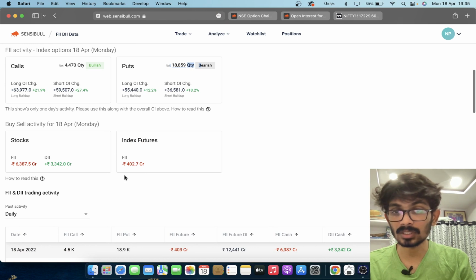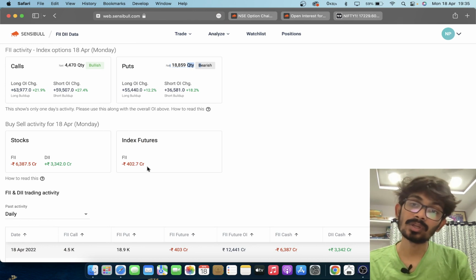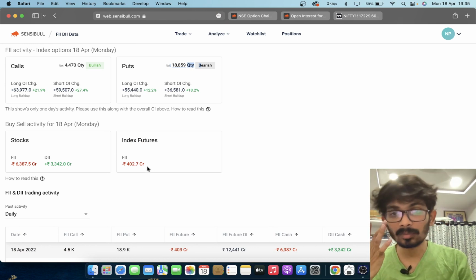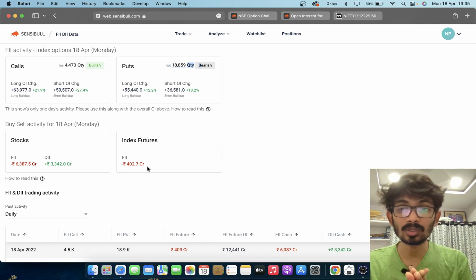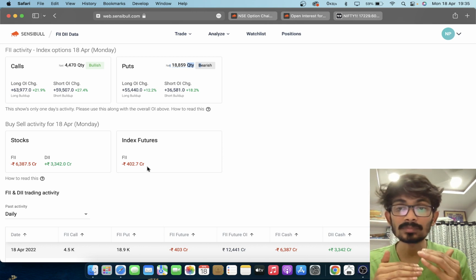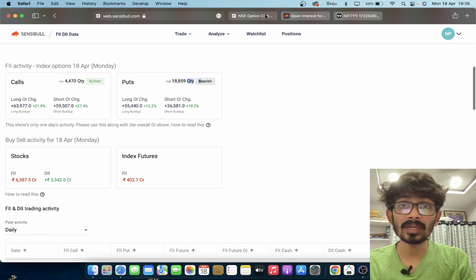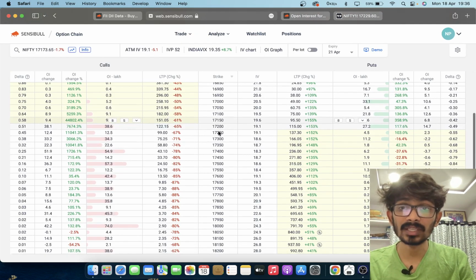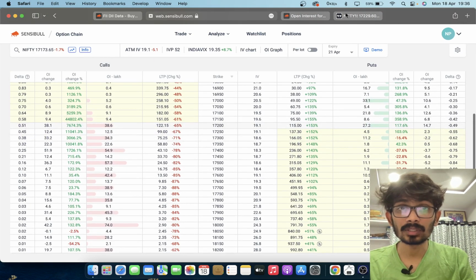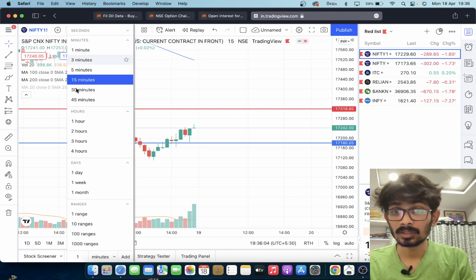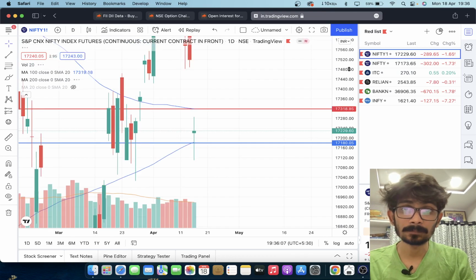In index futures there is a smaller quantity, because they might not have clarity, since we already took some support near the 200 EMA. Maybe this says there is a bit of bullishness in the short term. At least we can say there could be some support at the 200 levels. So what are the good bets for Nifty? Let me show the charts. In charts we can see it easily.